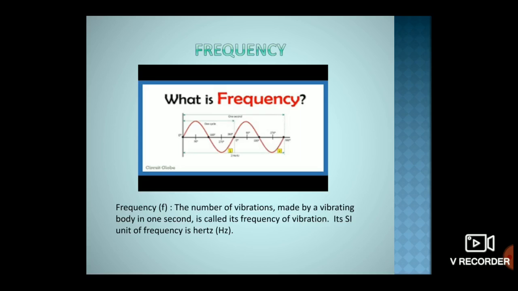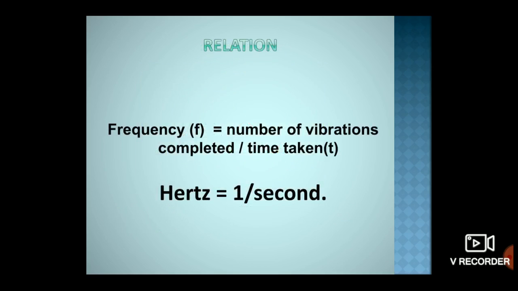Remember, amplitude has the SI unit meter, time period has the SI unit second, and frequency has the SI unit hertz, with the abbreviation Hz. Frequency is equal to the number of vibrations completed divided by the time taken. Hertz, the SI unit of frequency, is equal to 1 divided by second.